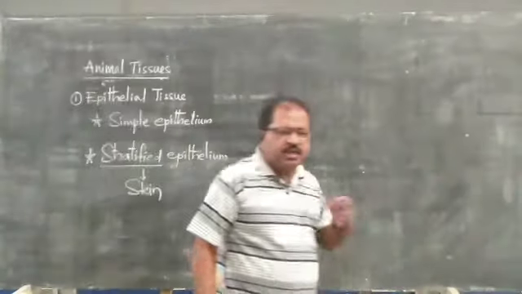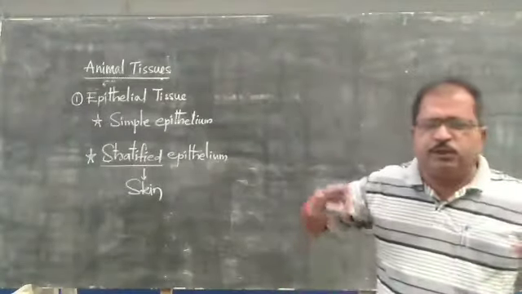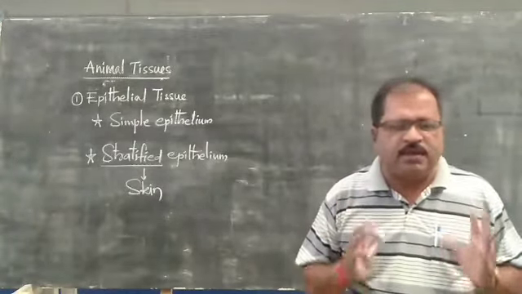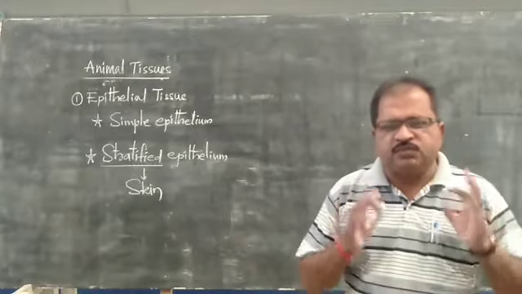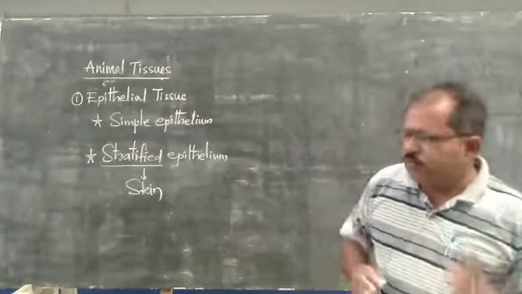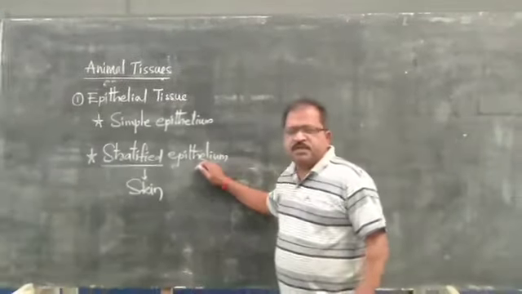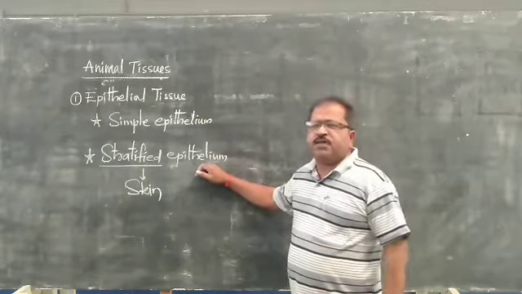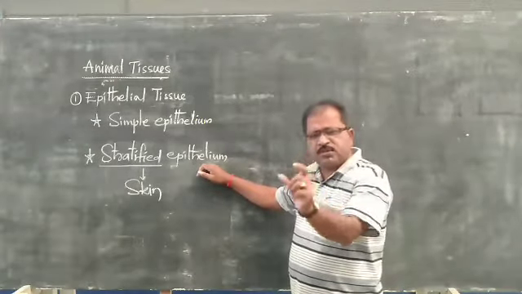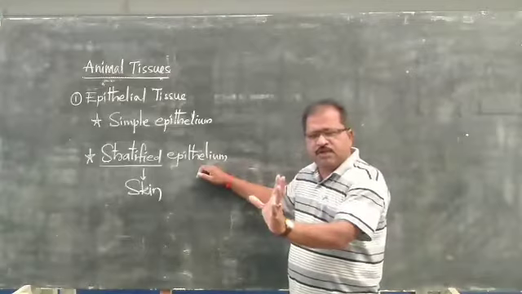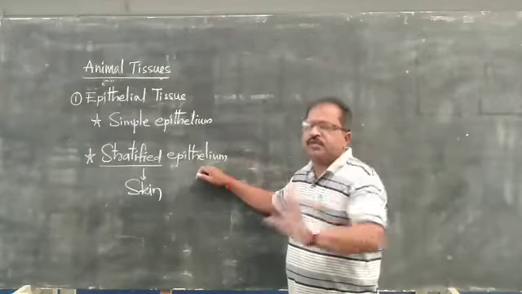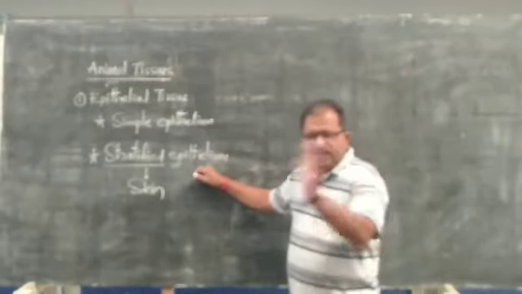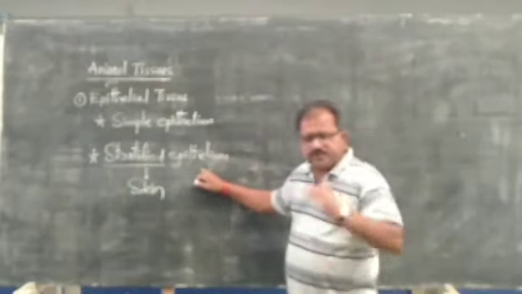The epidermis of the skin, which is the protective layer, is completely formed by stratified epithelium. There will be nearly 5 to 7 layers of epithelial cells on the epidermis of the skin. Epidermis means the outer layer of the skin, and the inner layer is called the dermis. We will learn about the skin in the coming lessons.